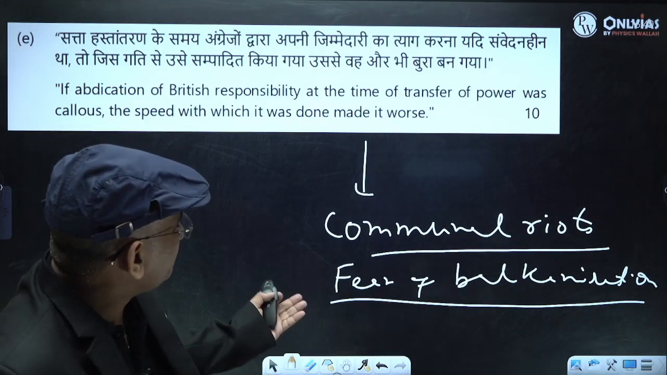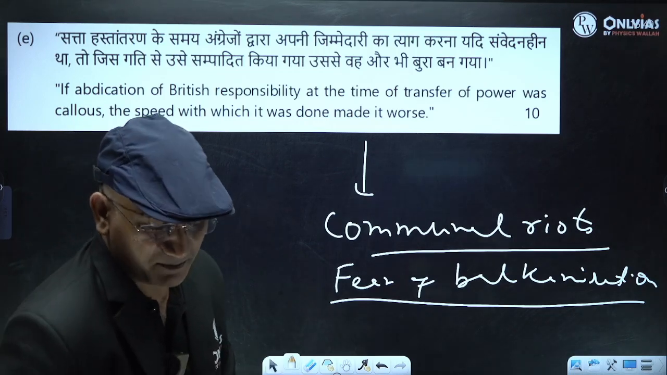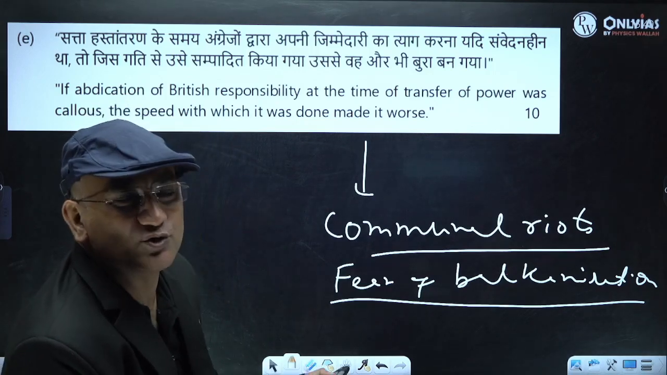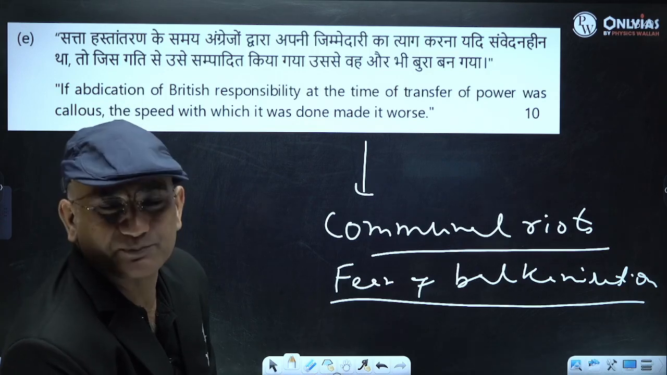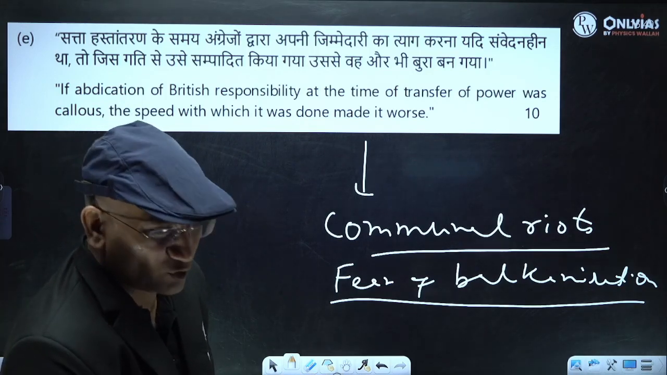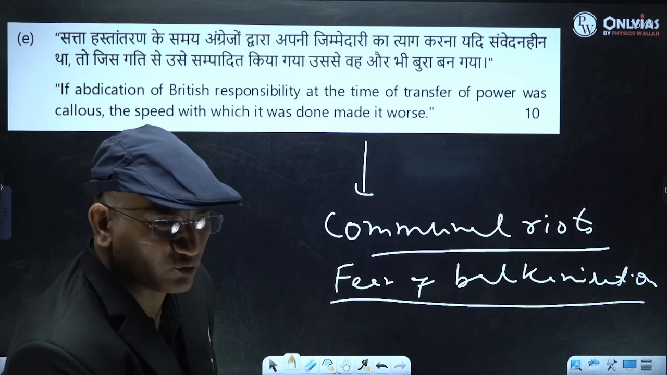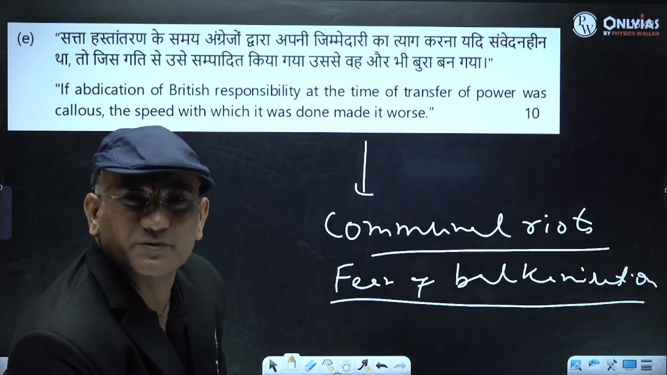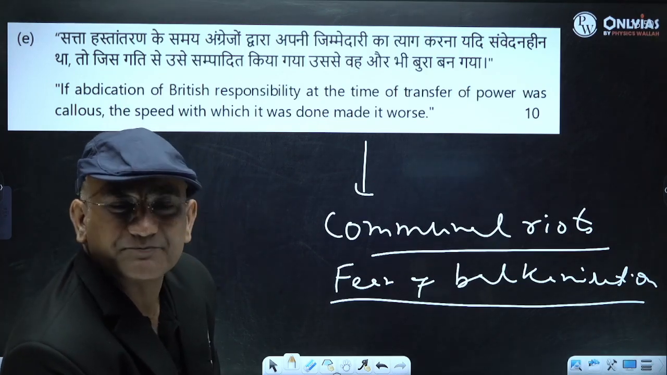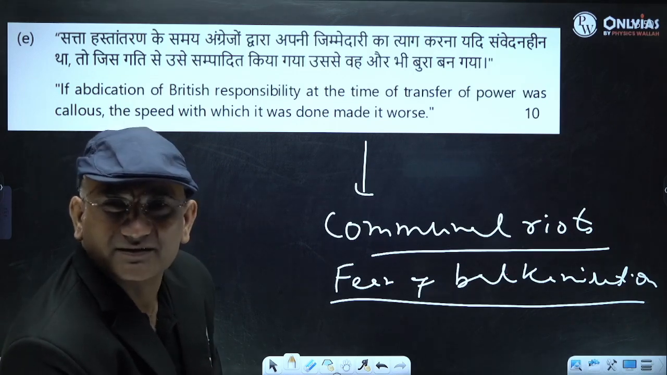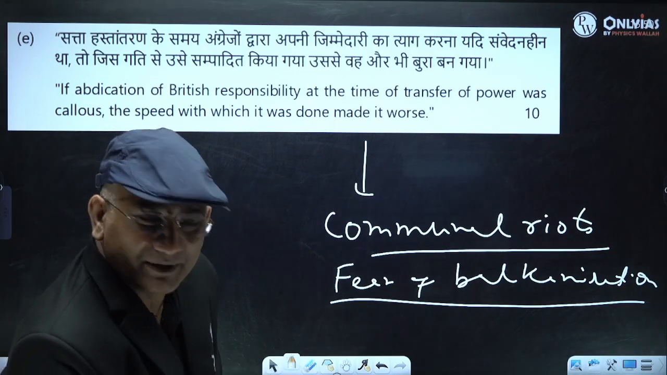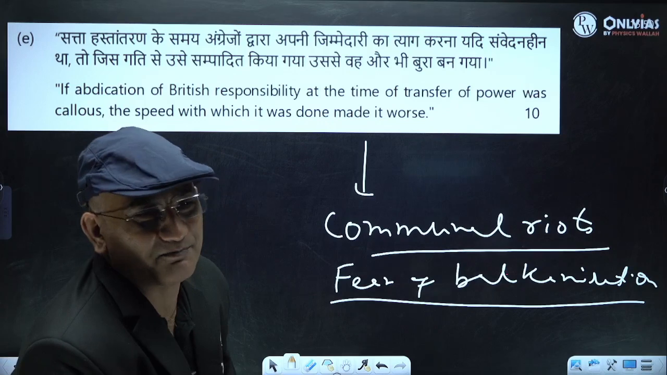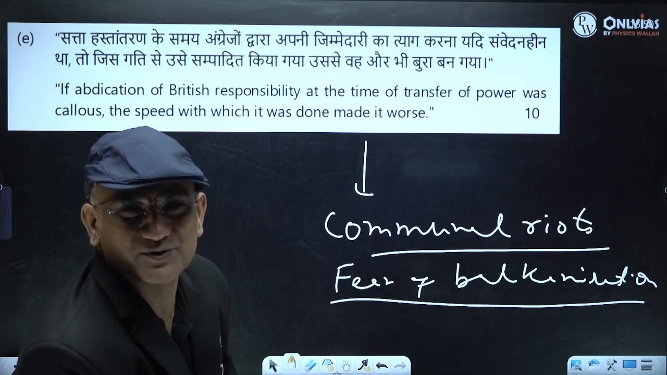So communal riots, fear of balkanization, integration of states became challenging. Then the Kashmir issue and all this you can relate with this kind of callous approach of the British. They could not settle the boundary issue. They were very quick in handling all this. So negotiation was there. Mountbatten came for negotiation, but he was frustrated because they had many opinions. They were not ready to take this responsibility. They wanted to leave, and that made the situation very difficult. So this you have to write.